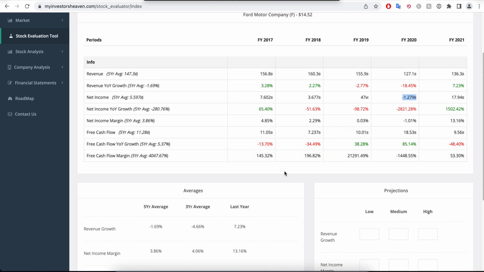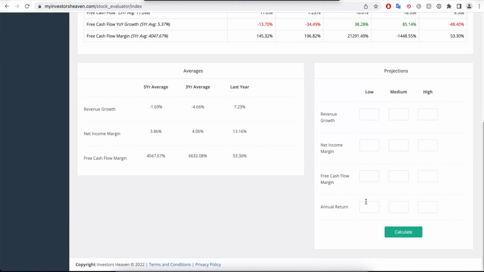Now, again, this kind of data can be a little bit all over the place. You see 145, 196, 53 here. Typically, when I see these kinds of values, I like to go somewhere in between. So I tend to go something like 80, 90, and 100 here. And of course, you can try all sorts of different scenarios. But for my revenue growth, let's just say minus 1%, 1, and 2 here. And the net income margin, I'm going to go 3, what I said earlier, 3, 4, and let's go 5 here. And an annual return of 13%, pretty much what I typically like to use.